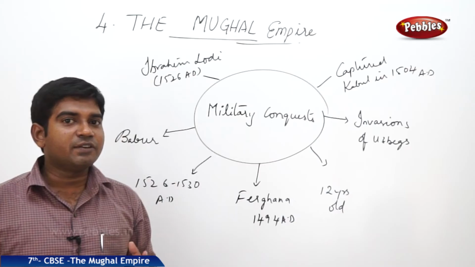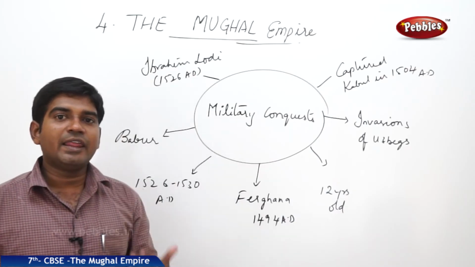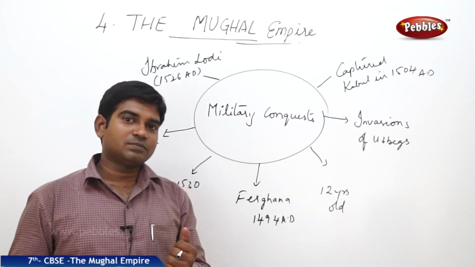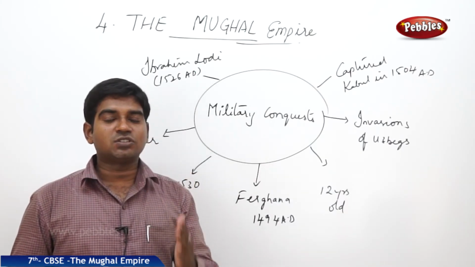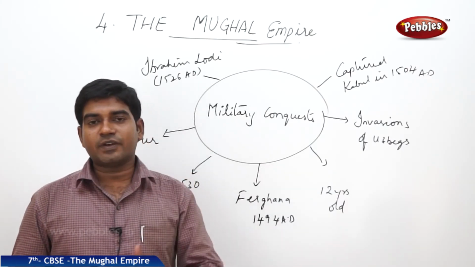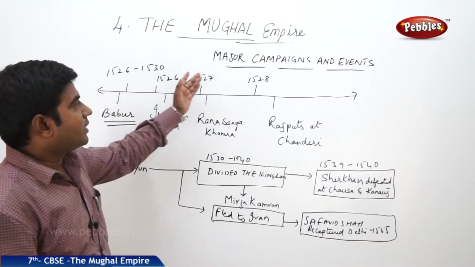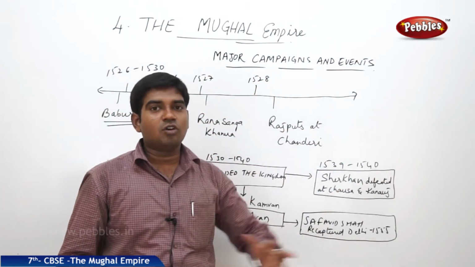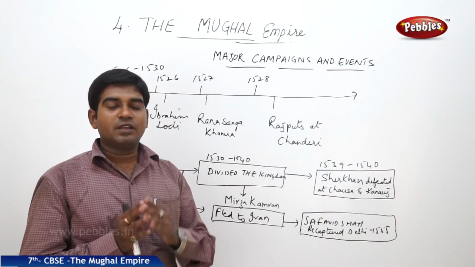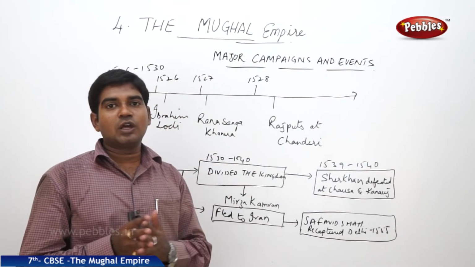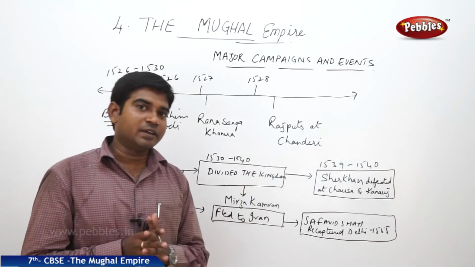What are the major events or the major wars led by the Mughal rulers, and how did they bring changes in the ruling and the administration of the kingdom? Let's find out. Major campaigns and events, or major military conquests, or major incidents which happened from the establishment of the Mughal rule till they declined.